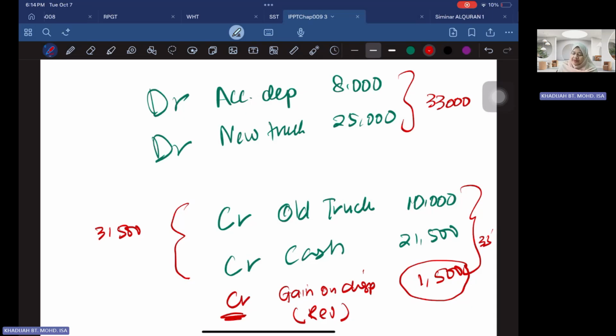So in this case, your debit side is 33,000. Without the gain here, you only have 31,500. So you need another 1,500 to make it balance. So your debit side must equal your credit side. Okay, so that's how you do it.